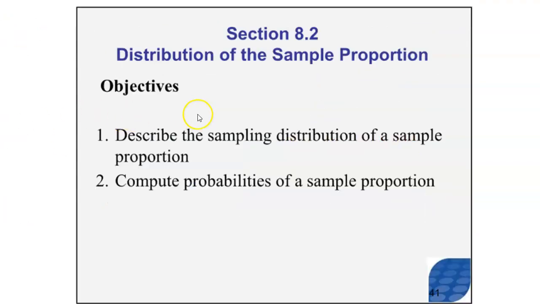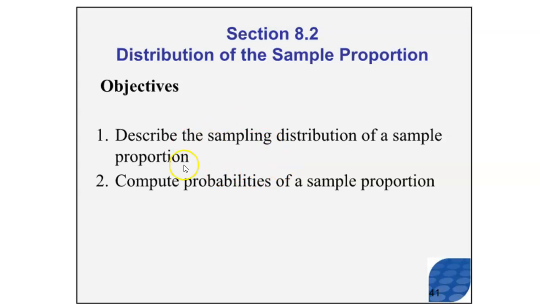All right, moving on to section 8.2, which luckily is a little bit more straightforward and uses some of the same concepts. Now we're going to be talking about the sampling distribution of a sample proportion. I want you to think about the sampling distribution of a sample mean. Remember that all of the samples are from the same population, so all of the samples should have very similar values to the population mean.